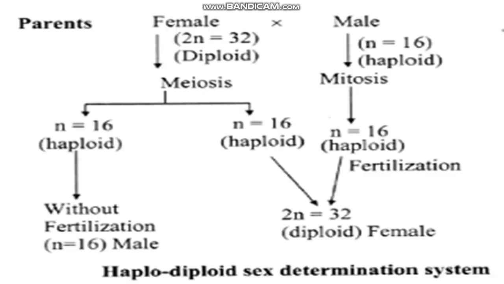See, these are the parents. The female has 32 chromosomes, right? The male has 16 chromosomes. After meiosis, a haploid egg without fertilization forms a male, and after fertilization a diploid female is formed. Because the progeny formed are both haploid and diploid, this is called the haplodiploid sex determination system. Is it clear to all of you, students? Please ask me if you have any problem or doubt.